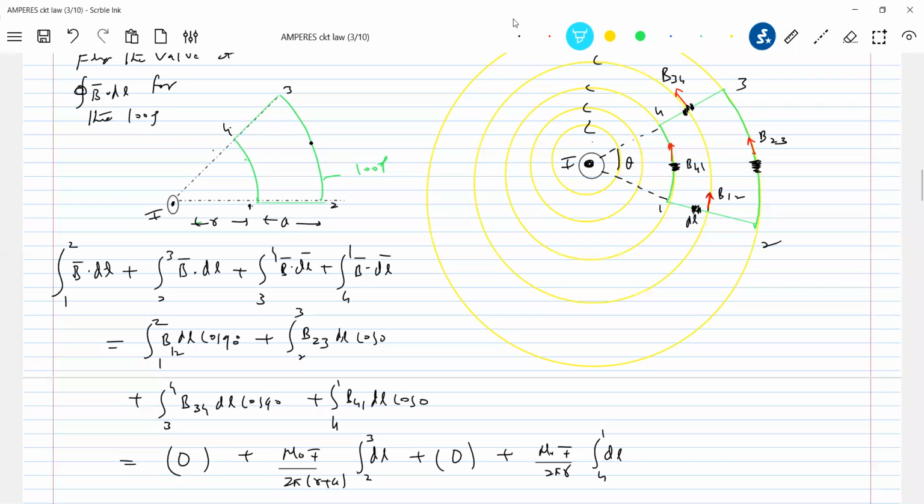Which term has become 0? I'm shading this. Try to see, 3 to 4.